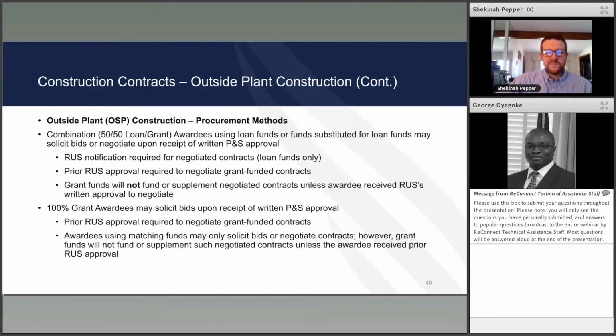Awardees using match funds may solicit or negotiate contracts. However, grant funds will not be funded or supplement such negotiated contracts. And that's where you've got to be careful if you're right at the edge of your match funds versus the grant fund, if you're looking at a negotiated or solicited bid contract.